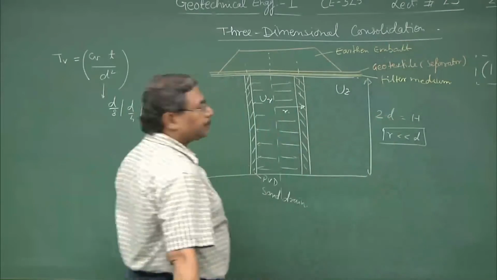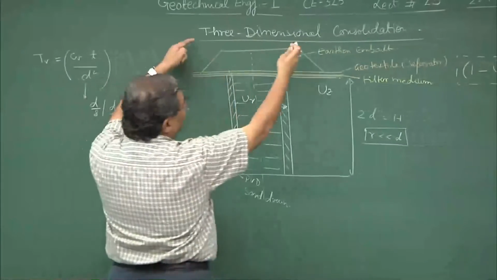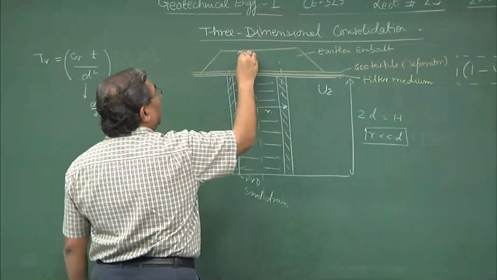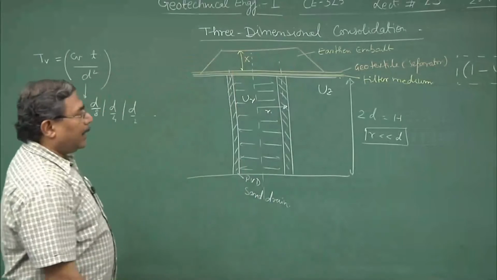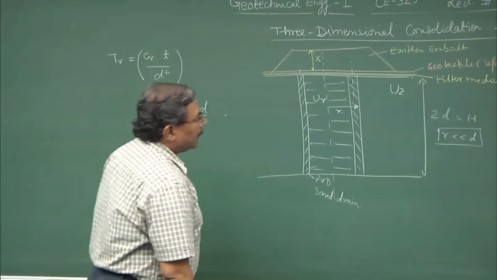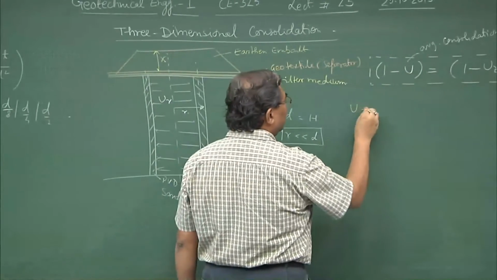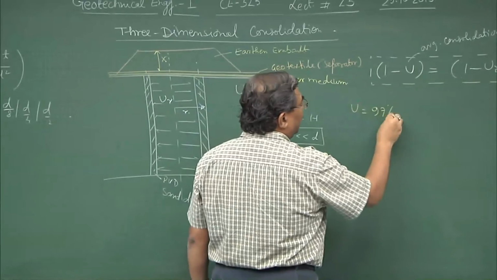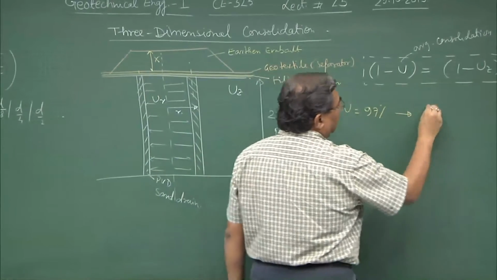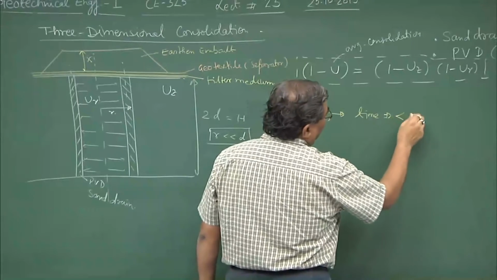Clear? So, you create an embankment of a certain height x and design the entire system in such a manner that I achieve about 95% to 97% consolidation in the desired time. Normally people do not want to wait for more than 3 months.